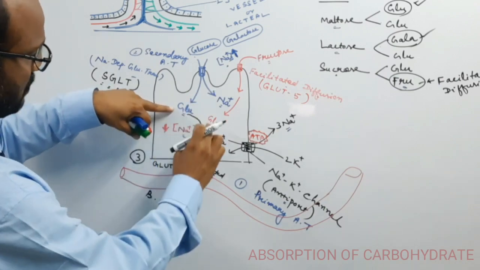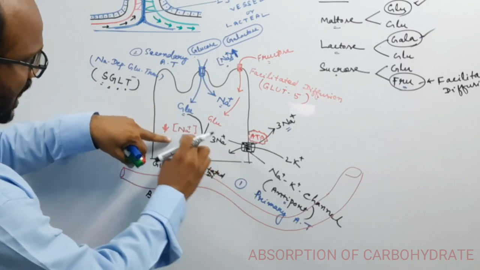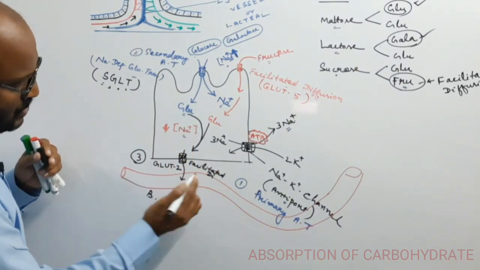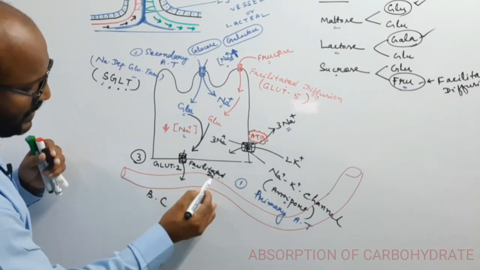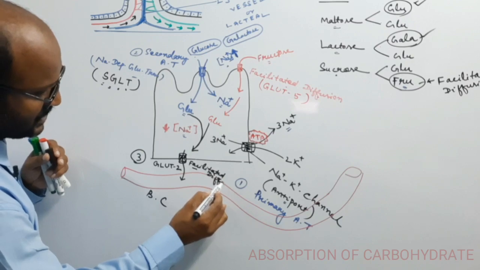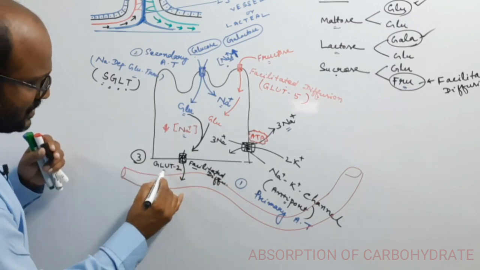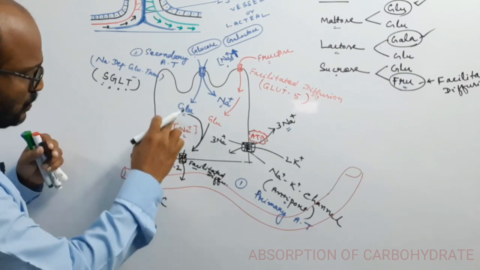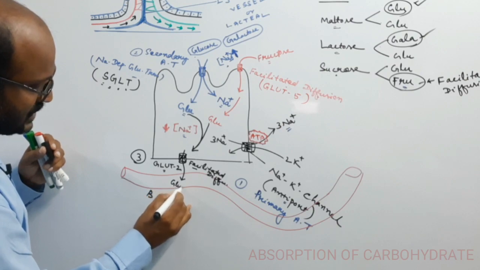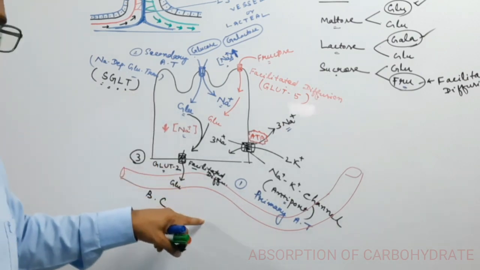After the glucose enters the enterocyte, now glucose comes out through a channel, by the process of facilitated diffusion. This channel present at the basal region, known as GLUT2, lets glucose come out and enter into the blood capillaries present below the enterocyte.